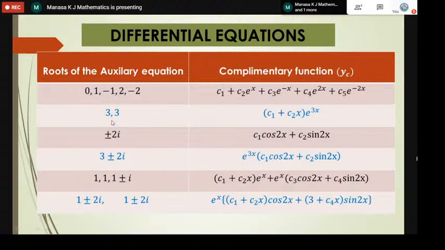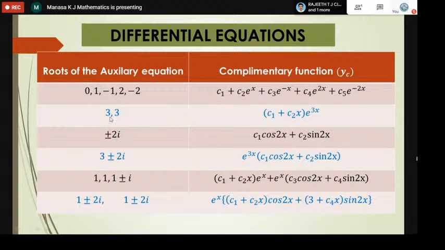Next, if the roots are real and repeated, for example 3, 3, and they are real, then the complementary function is C1 plus C2 x, all of e power 3x. The root is the same, so just take it once.